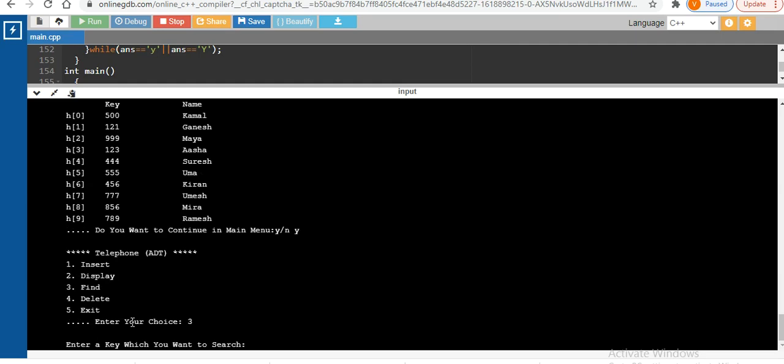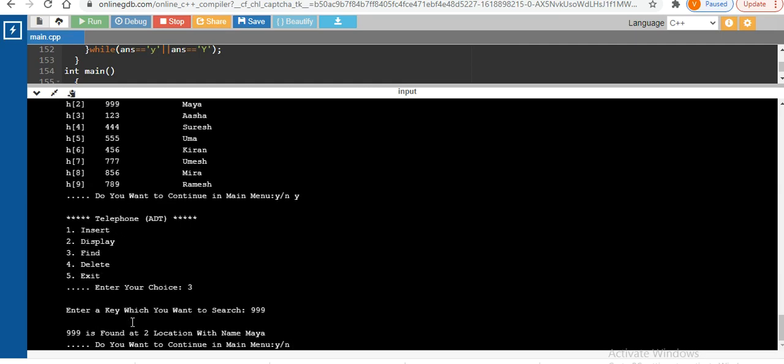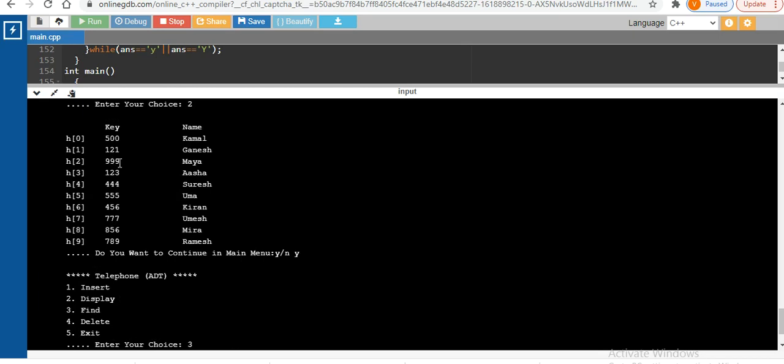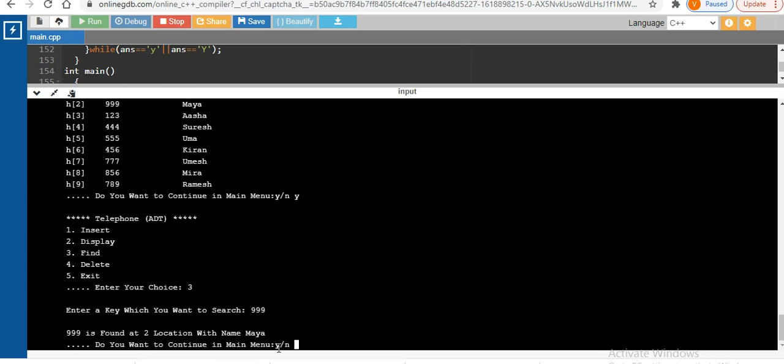So what is my key for searching? 999. So what will it return? Yes, the 999 is found at the location 2 with the name Maya. So you can see that the 999 is at the location 2 with the name Maya. So in this way we have found it.